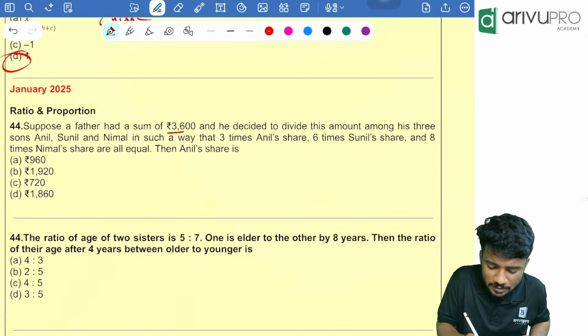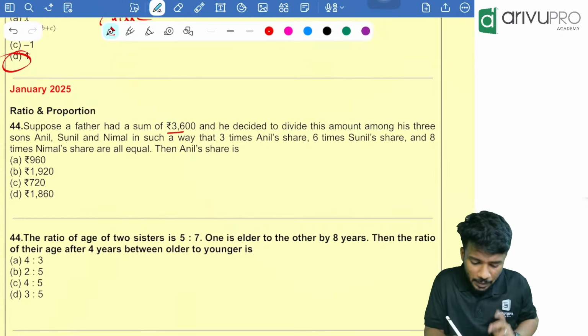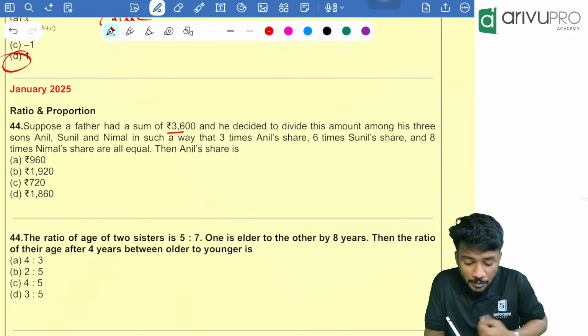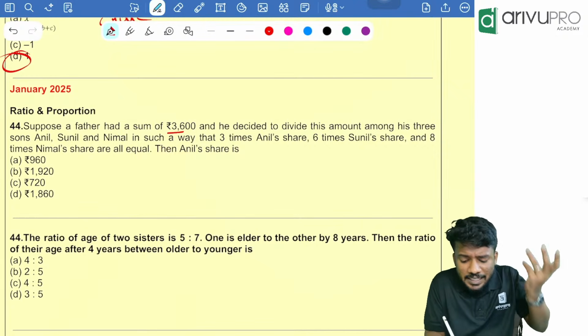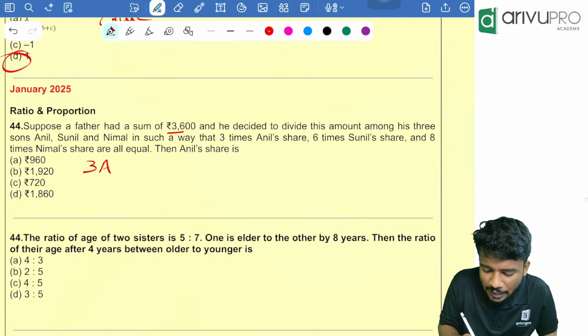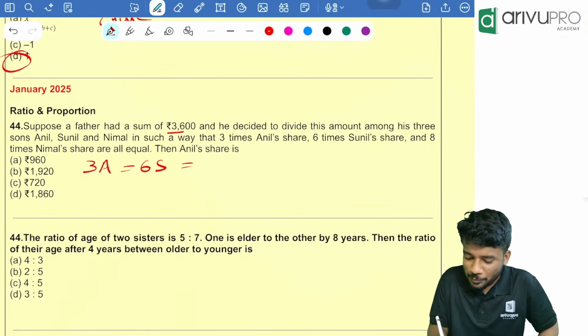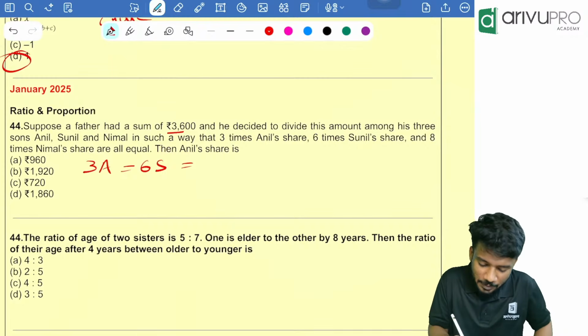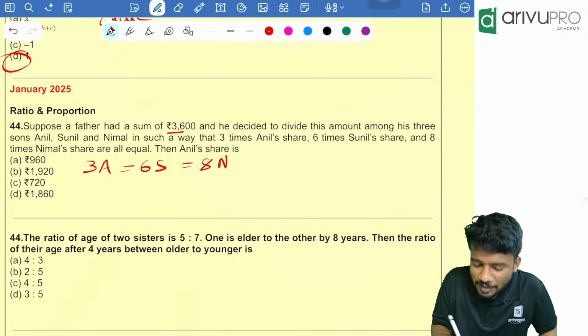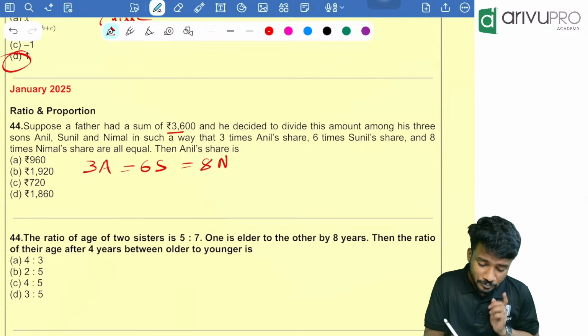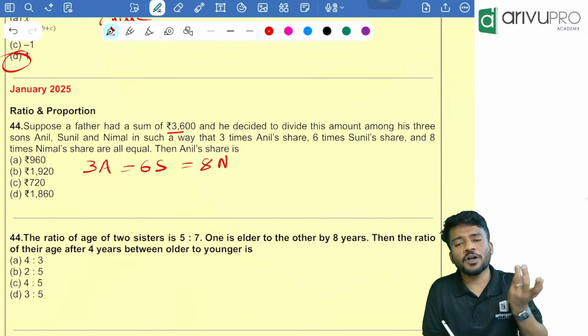Who are the 3 sons? Anil, Sunil and Nirmal, in such a way that 3 times Anil, that means 3A, is equal to 6 times Sunil, which is equal to 8 times Nirmal. Then Anil's share is, what is the question?